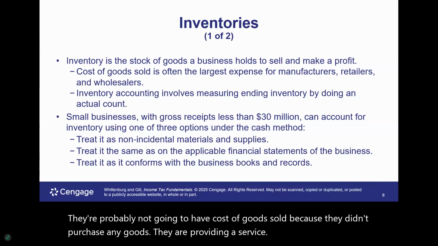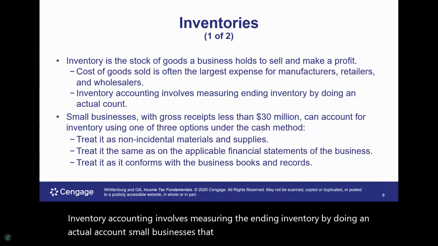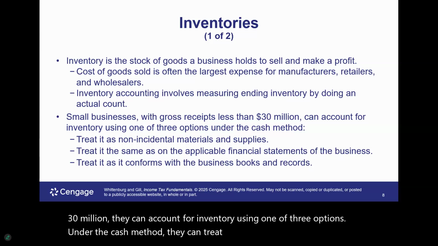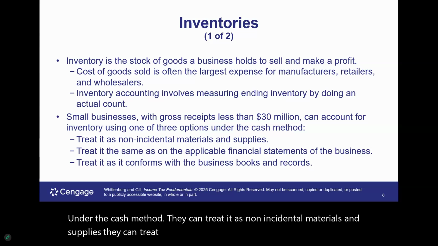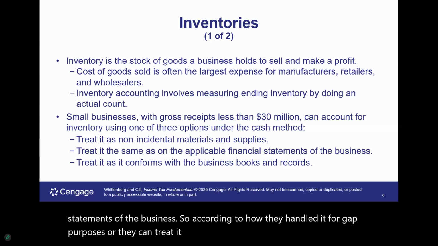Inventory accounting involves measuring the ending inventory by doing an actual account. Small businesses that have gross receipts that are less than 30 million can account for inventory using one of three options under the cash method. They can treat it as non-incidental materials and supplies. They can treat it the same as on the applicable financial statements of the business, so according to how they handled it for GAAP purposes, or they can treat it as it conforms with the business's books and records.